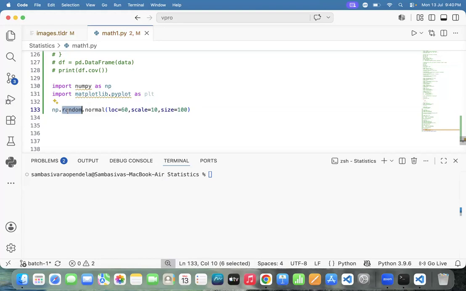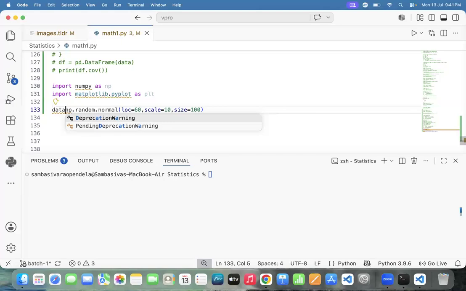np.random. How to generate the real numbers 0, 1, 2, 3, some real numbers are there. How to generate it: normal function. Whatever the numbers you are generating, those numbers are close to what? 60. The standard deviation should not cross 10. How many random numbers do you people want to generate? 100. Now catch the data.